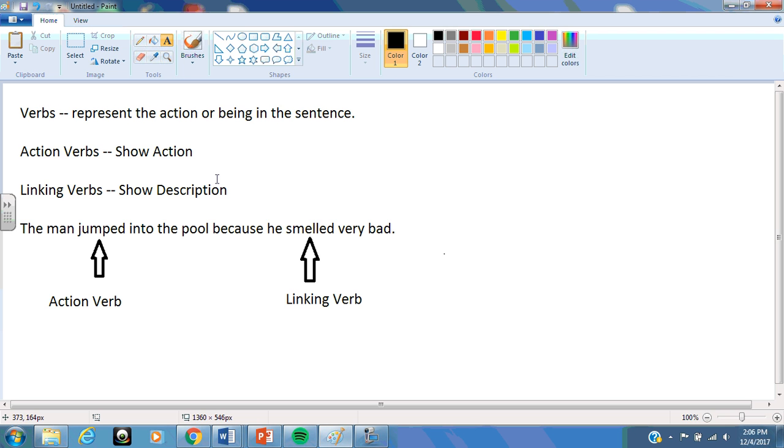And it's helping to describe, linking something from the subject to the predicate, in this particular instance, he, too bad. That's what linking verbs do. It's providing us with a bit of a description about the person. So that's pretty much it. There are action verbs and there are linking verbs, and they do different things. So verbs are not just action words.